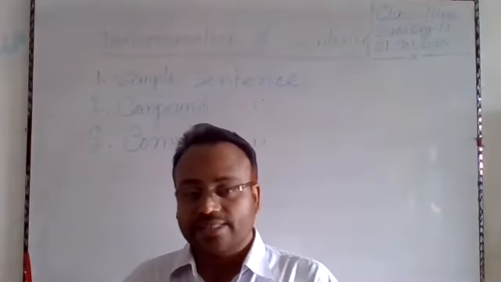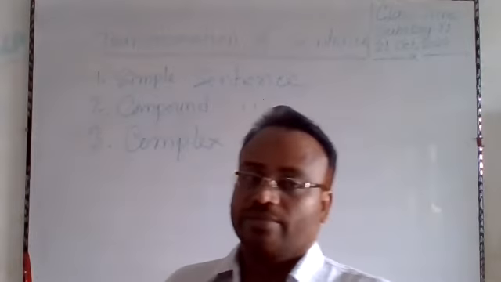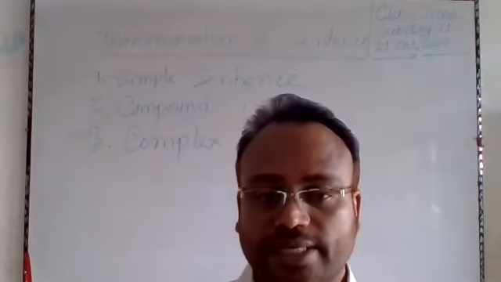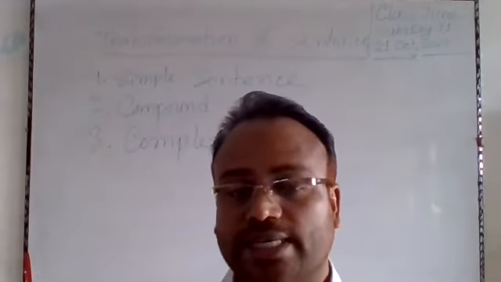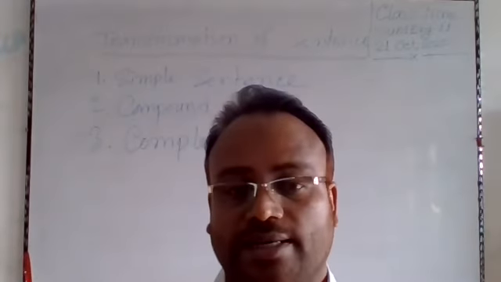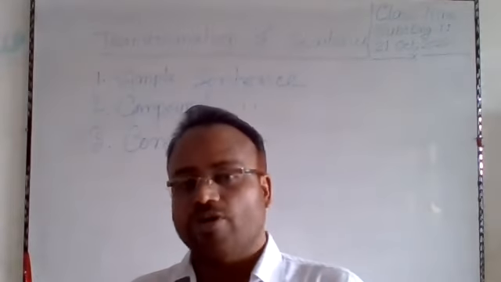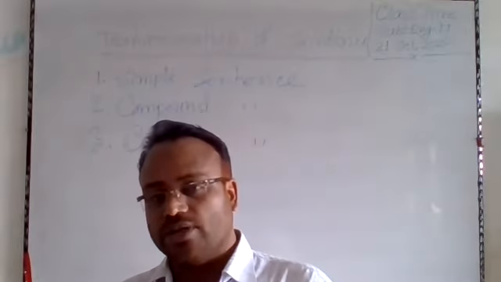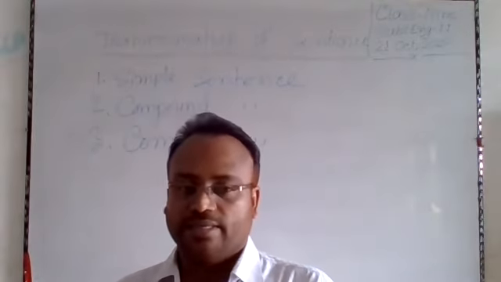And complex sentence, if two clauses or two simple sentences are connected with a conjunction except and or but, it is called complex sentence.